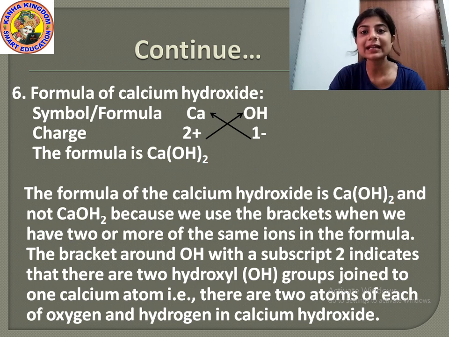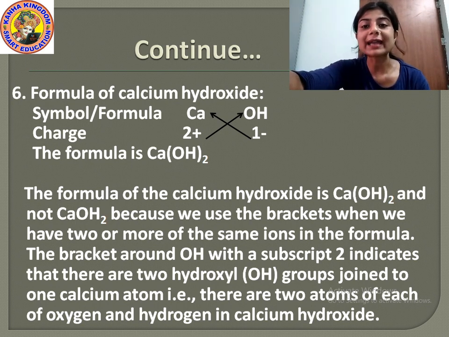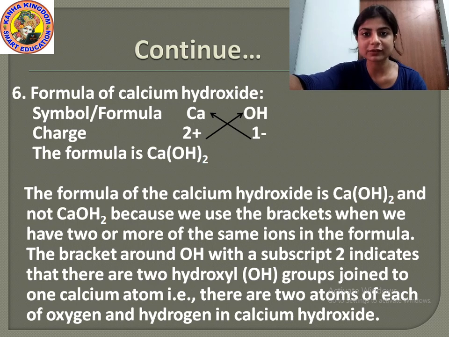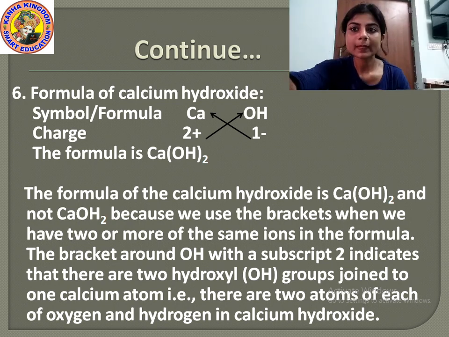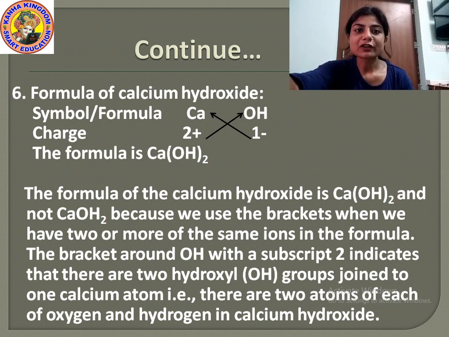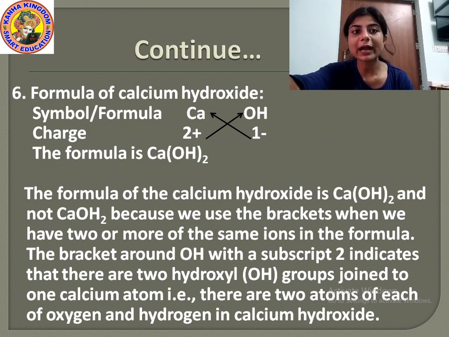That is why we are writing 2 outside the bracket and OH inside the bracket. These two hydroxyl groups are joined to one calcium atom. Understood? Then there are two atoms of each of oxygen and hydrogen in calcium hydroxide. How many atoms are there? There are two atoms of oxygen and two atoms of hydrogen in hydroxide. Understood?